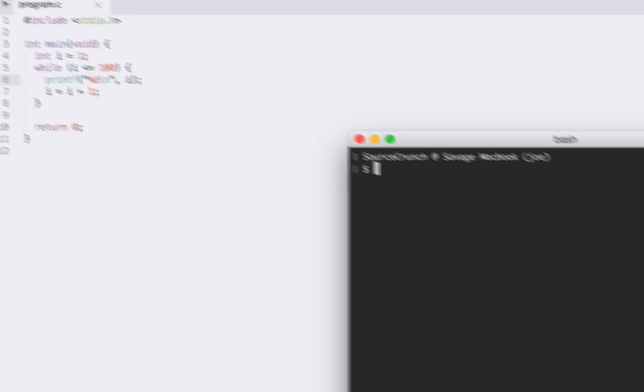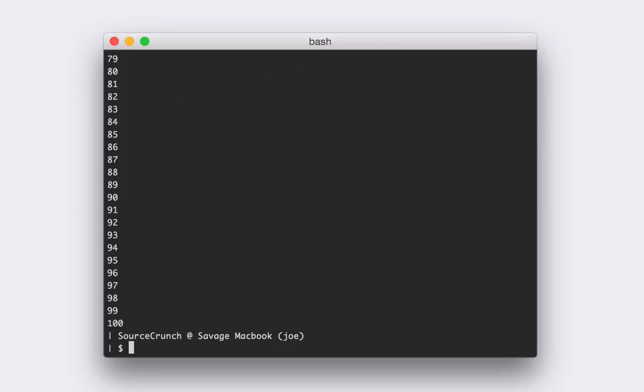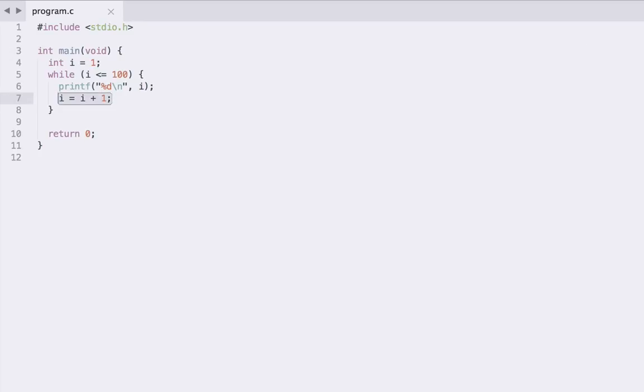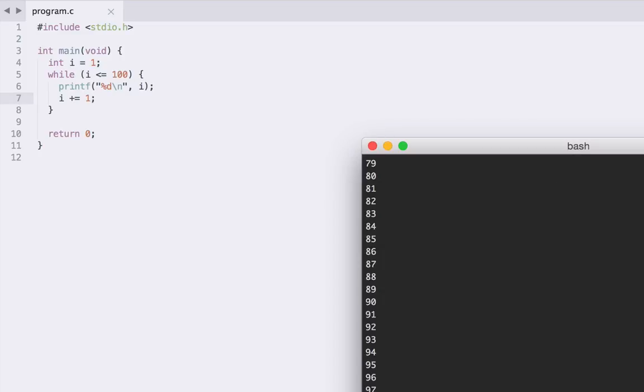Let's open up our terminal window, let's compile and run, and hey, we get all these values outputted. And if I scroll through them, we can see that indeed we do get our output from 1 to 100. So it works. And by the way, a shorthand for I equals I plus 1 is I plus equals 1, which does exactly the same thing. So we can save that and compile it and run it, and that's going to be exactly the same.